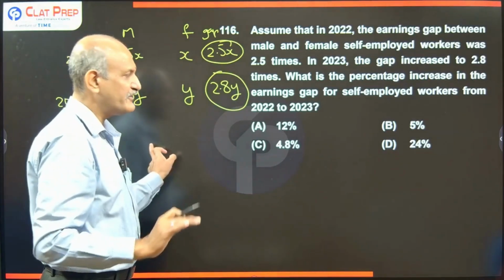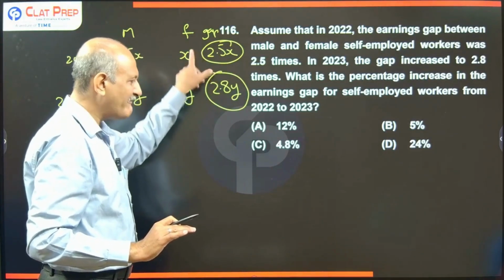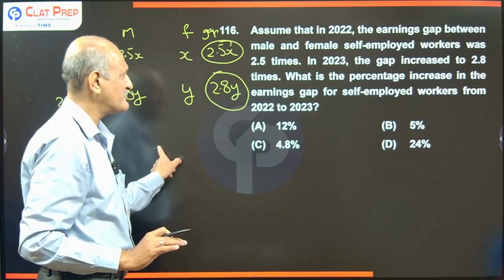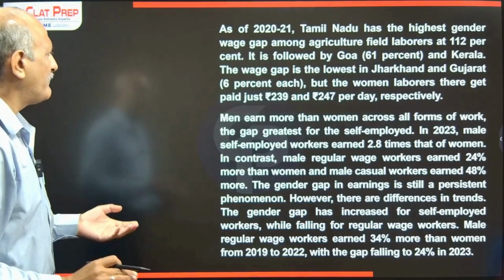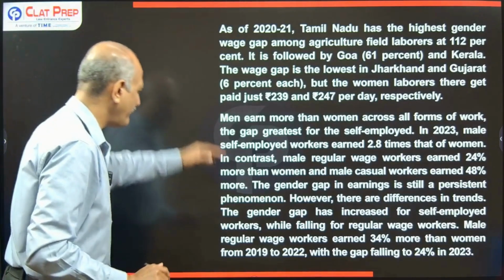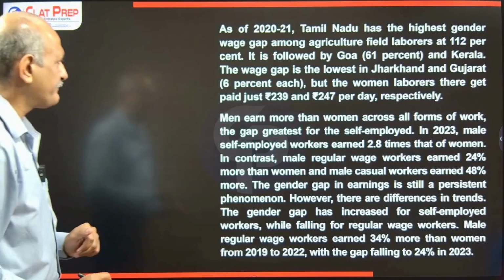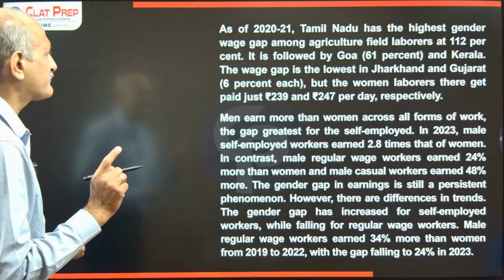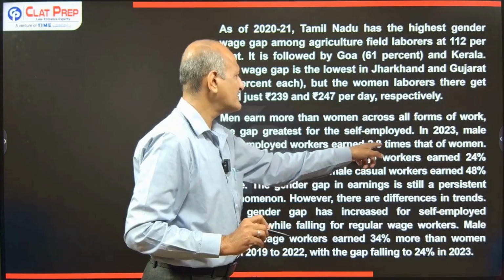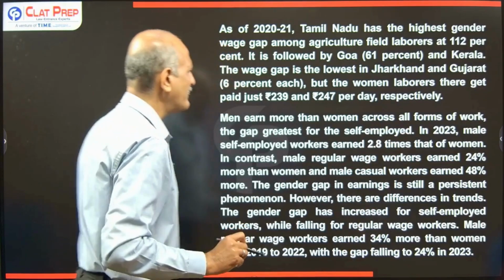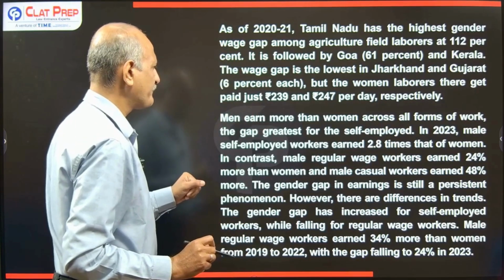Now let us look into the detail, where do we have a relation between these two items, self-employed in 23, like that we are looking for. Please understand, self-employed, we have this in this paragraph here. Now see here, it reads, in 23 male self-employed workers earned 2 times that of a woman. In the question also it's the same thing.